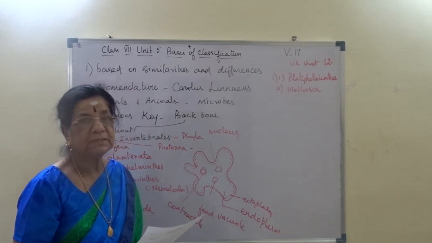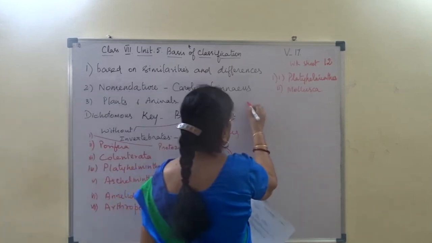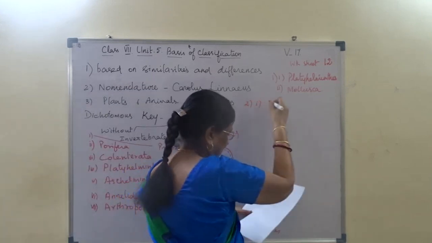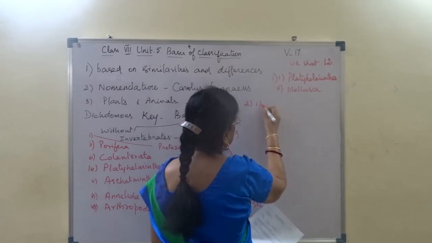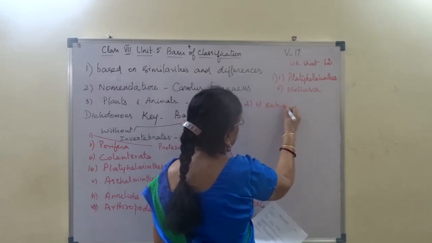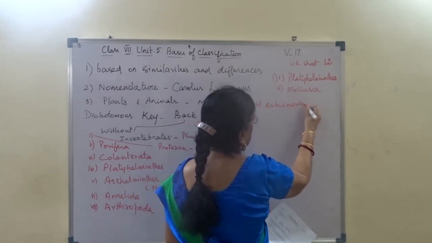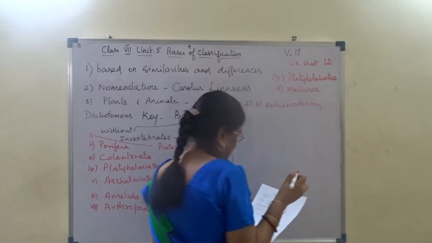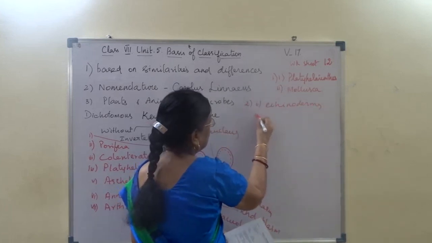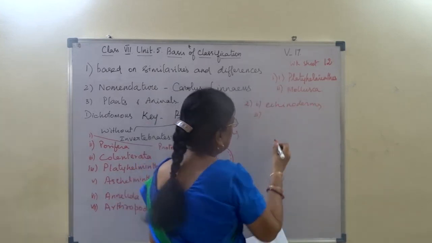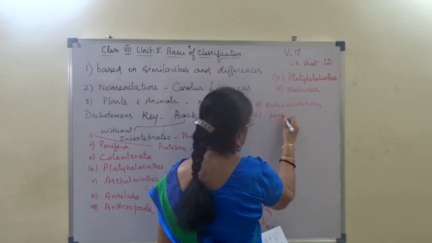Then match the following. For question 1, the second option, echinoderms. Then for the second question, the third option, four bearers.